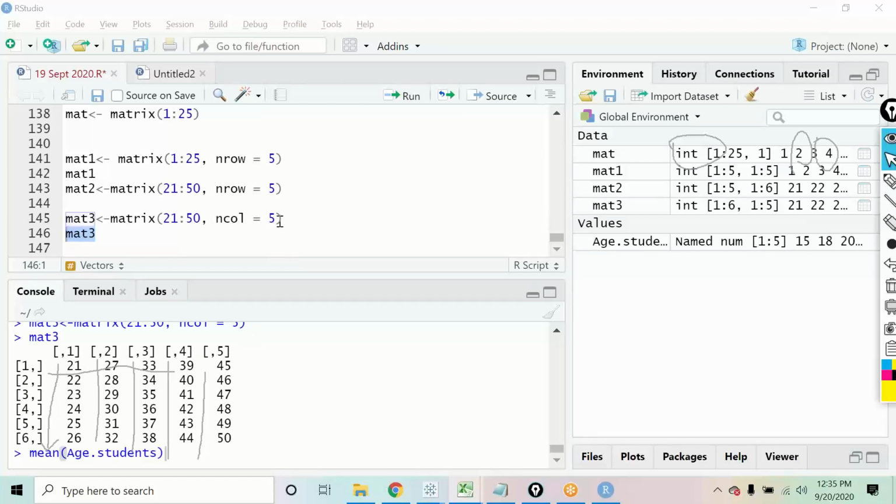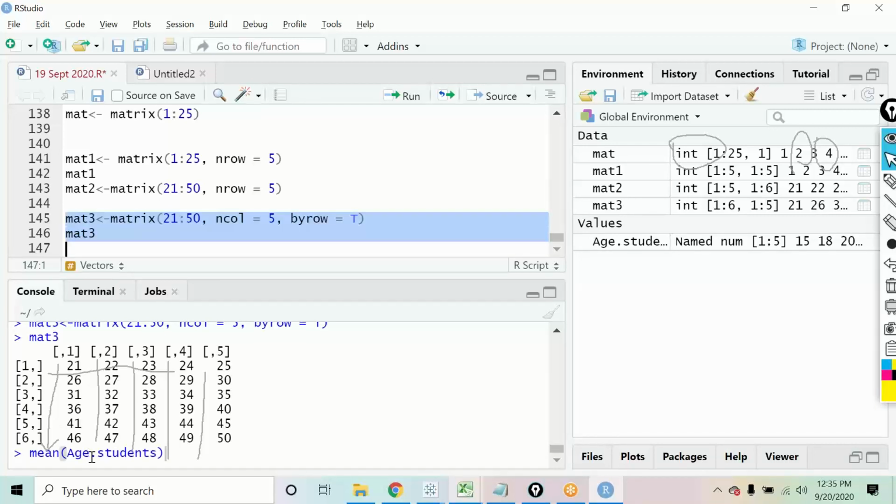So in that case, you will have to put in a function over here where you say by row, right? By row equals true. That means you want to put the numbers row wise. So let us execute this and check out the output. Got it? 21, 22, 23, 24, 25, and likewise. So you just have to put the condition by row equals true, and it will input the numbers in the form of a row.